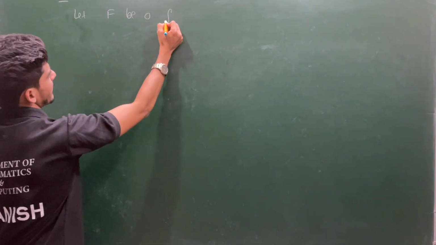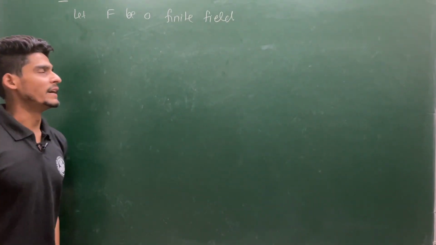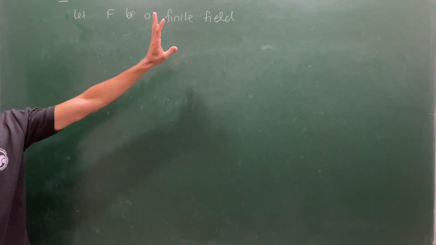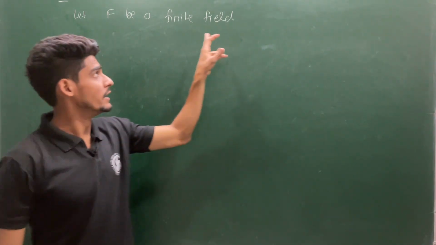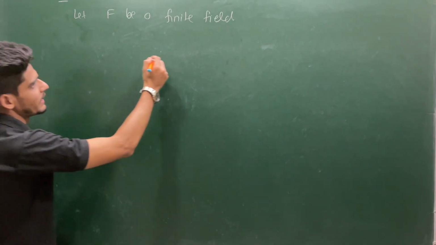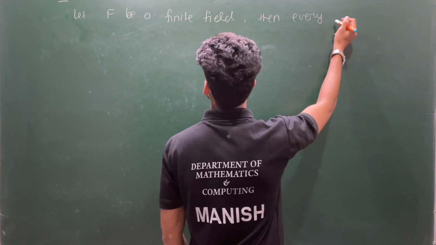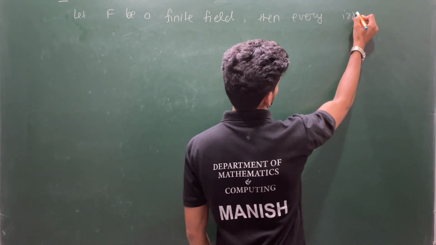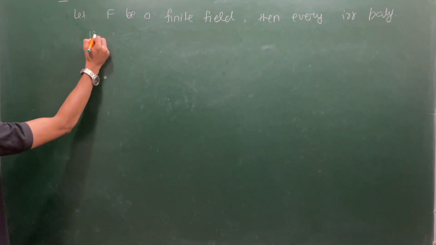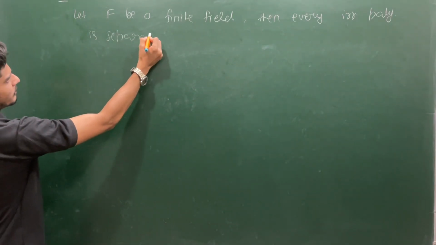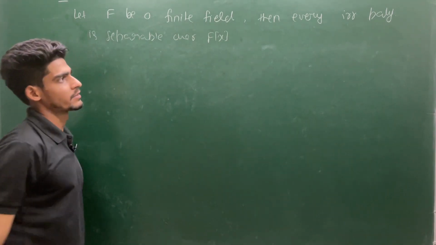Let F be a finite field, and I tell you the finite fields are very special types of field. You will get many different kinds of properties in this finite field. So suppose F be a finite field, then every irreducible polynomial is separable over F[x].